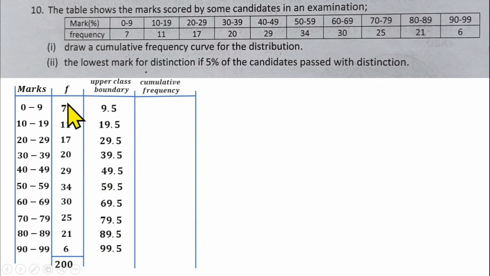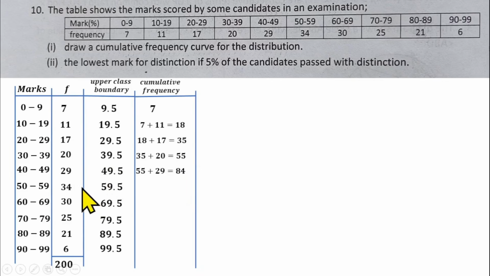That is to say, cumulate your frequency, sum your frequency together, cumulate it bit by bit. So the first one is 7, you have 7 here. Then the next one will now be 7 plus 11, that will give us 18. The next one will be 18 plus 17, that will give us 35. The next one will be 35 plus 20, that will give us 55. Next one will be 55 plus 29, that will give us 84.